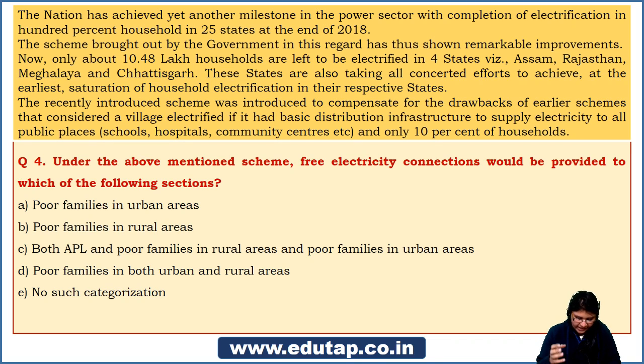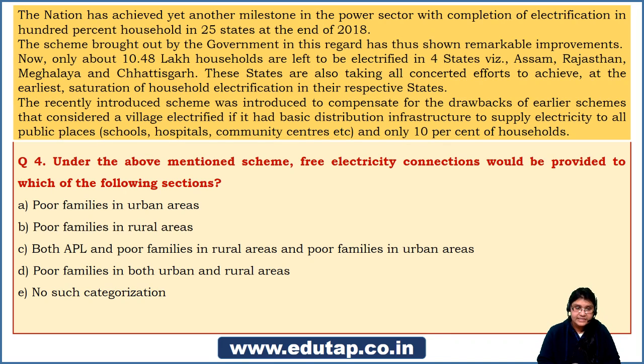Whenever you're going through a scheme, if you have been following our lectures, we follow a particular framework wherein we address each and every point about a particular scheme. Now you need to tell me the answers for the questions that you're able to see on your screens. Dhruv Chopra is asking, is it D? Poor families in both urban and rural areas. Let us wait for your friends to answer.